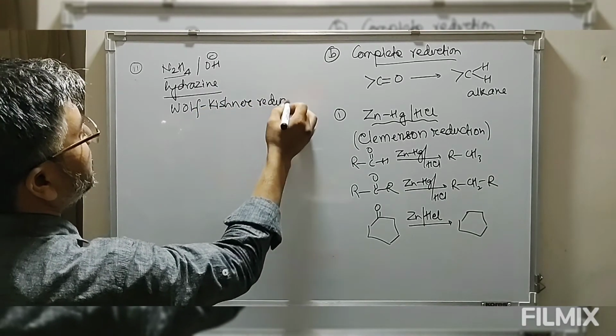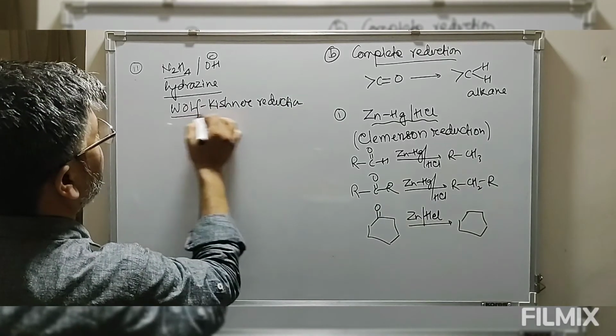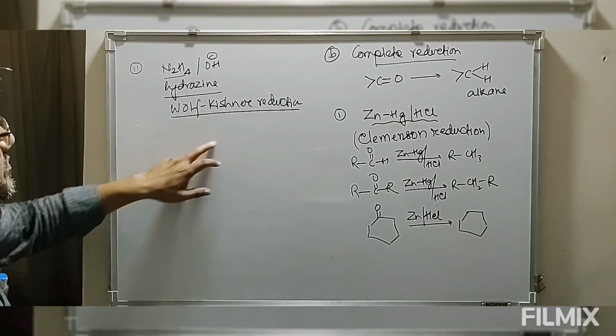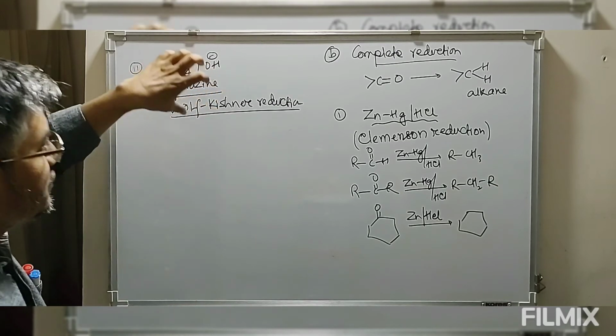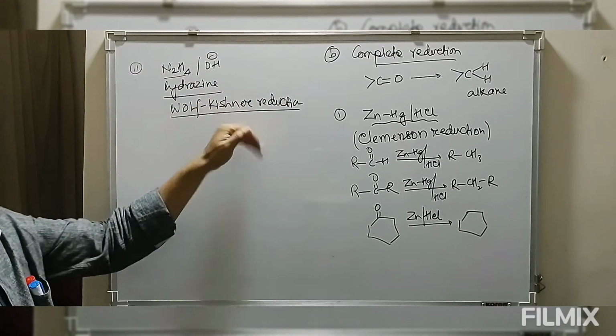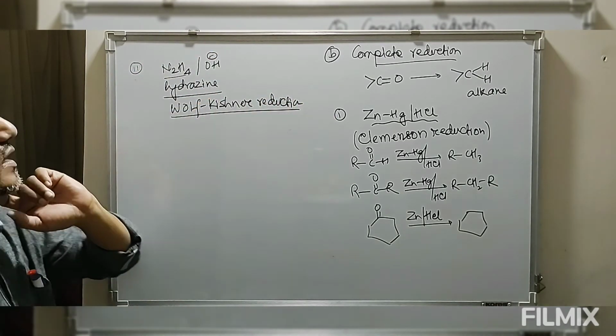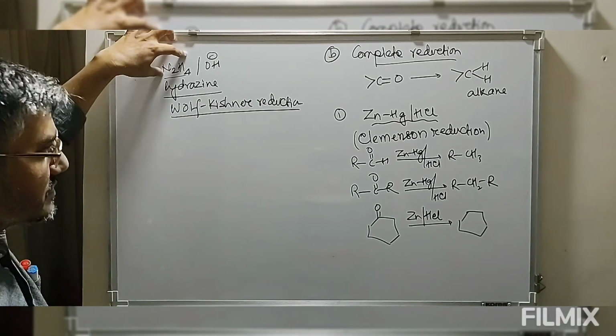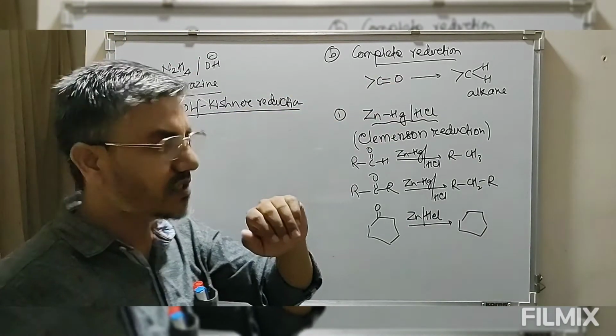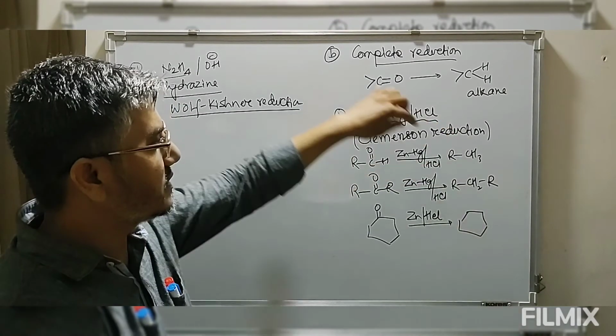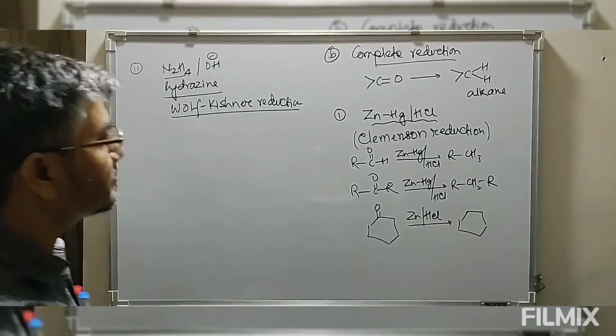So the difference between these two is: Wolff-Kishner reduction requires a basic medium. That means this is used for those aldehydes and ketones which are sensitive to acid. The reagent is hydrazine. In case of Clemmensen reduction, the medium is acidic and the reagent is amalgamated zinc.